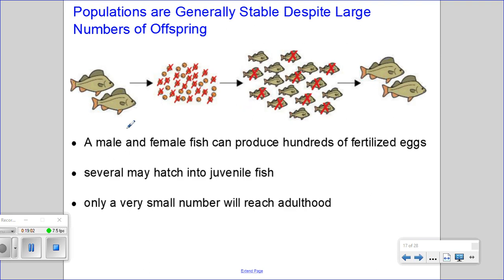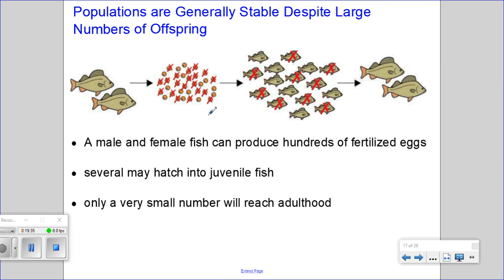So the example of this is this particular fish population here. A male and female fish can produce hundreds of fertilized eggs. So they will produce way more eggs than the environment could handle, should all those eggs hatch. Now, the idea here is not all those eggs will hatch. A lot will be destroyed, carried away, will get eaten, or might not be viable.